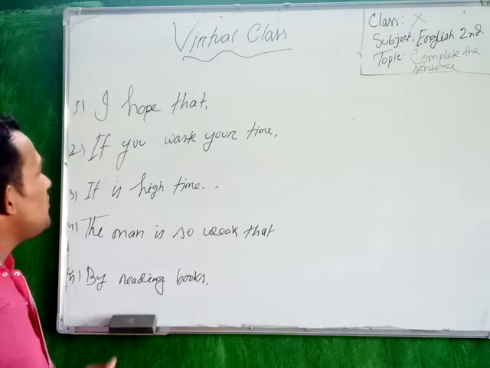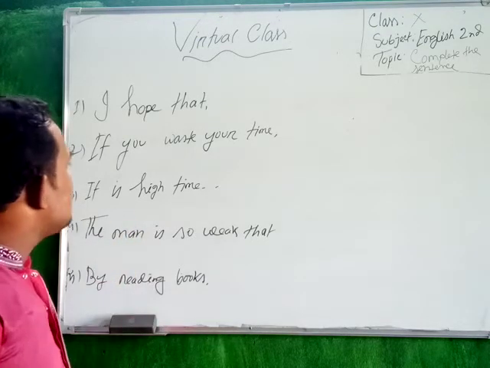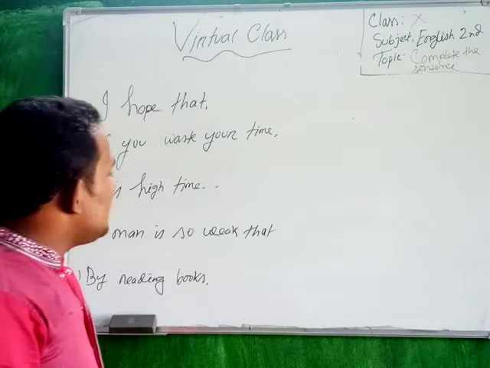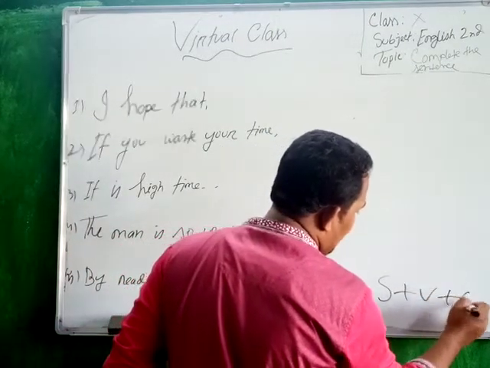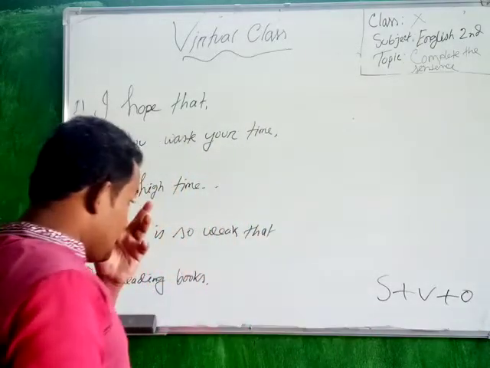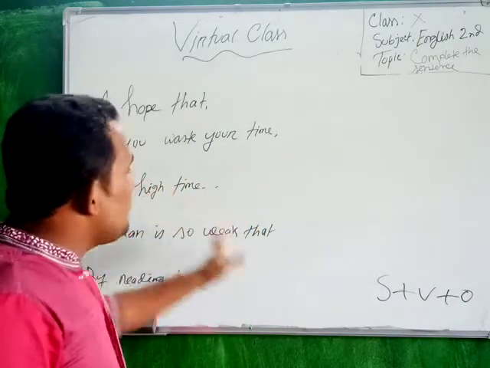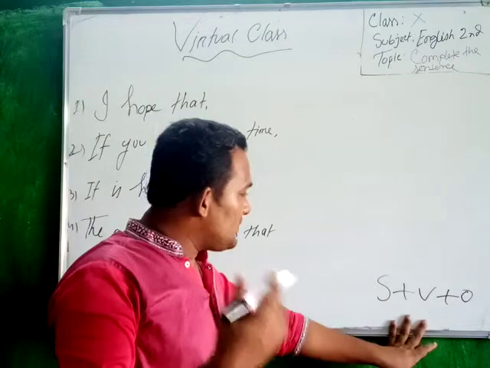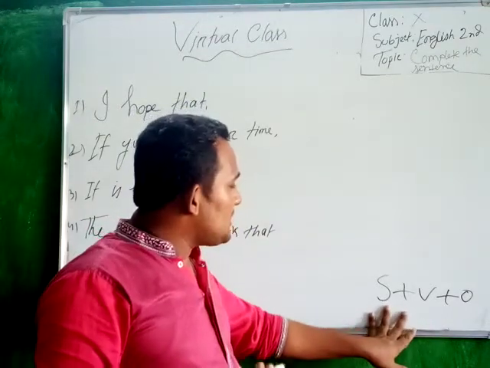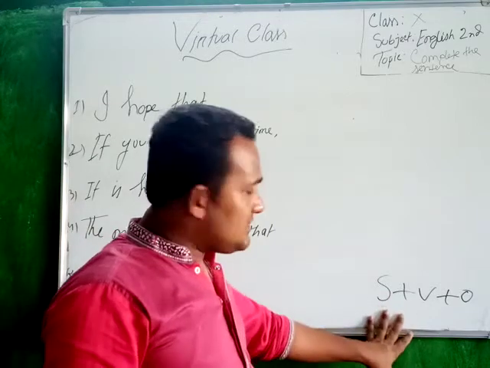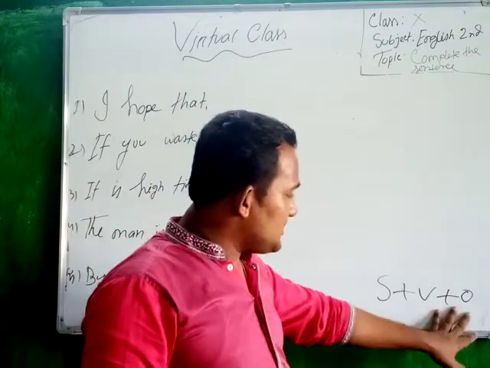Actually, you have to follow one thing for completing sentences. There is subject plus verb plus object. You have to follow this structure in terms of completing the sentences. So now the question is: what is subject, what is verb, and what is object?